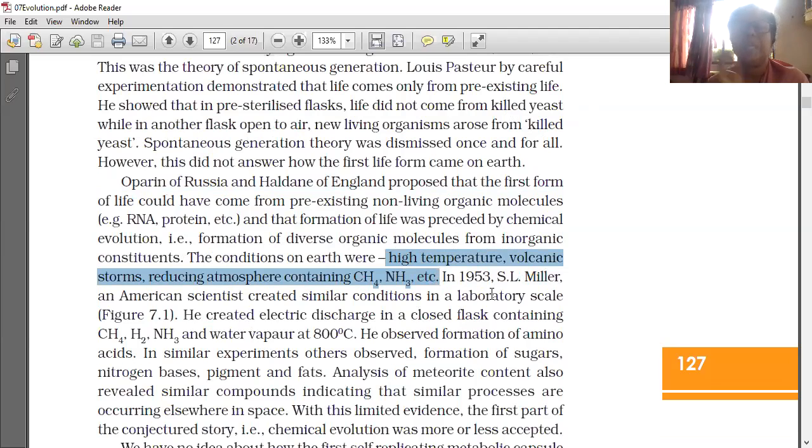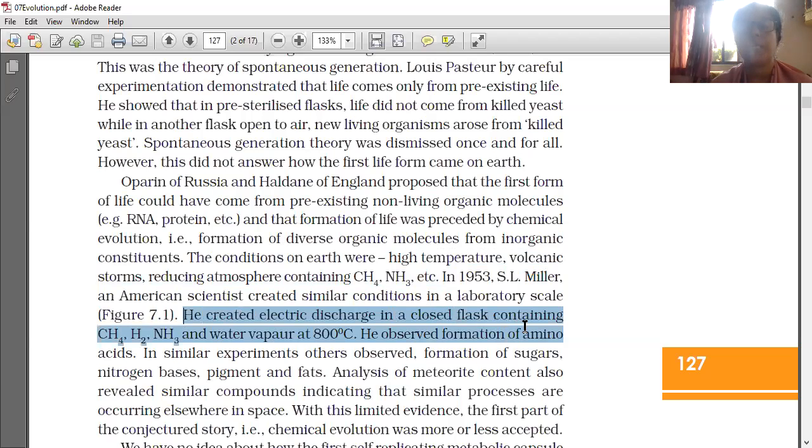In 1953, S.L. Miller, an American scientist, created similar conditions on a laboratory scale. He created electric discharge in a closed flask containing methane, hydrogen, ammonia, and water vapor at 800 degrees Celsius. He observed formation of amino acids. In similar experiments, others observed formation of sugars, nitrogen bases, pigments, and fats.